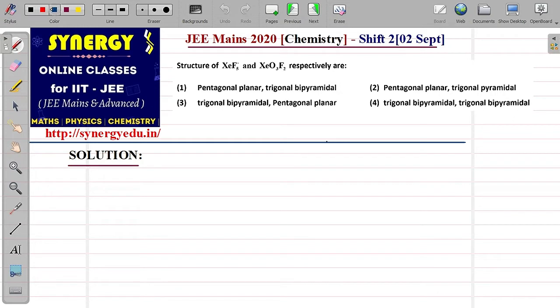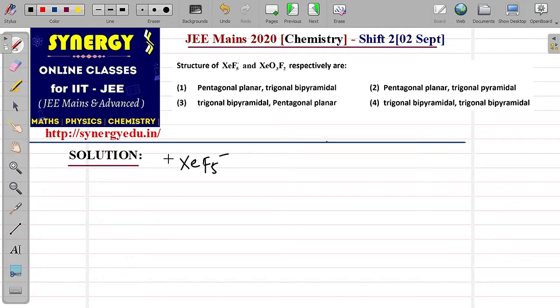In this question, they are asking for XeF5 minus and XeO3F2 structure. And here they are not mentioning include the lone pair or not. So therefore, if they don't mention anything, then don't include the lone pair. Just look at the bond pairs and decide the structure. Now here XeF5 minus. First let's take this one.